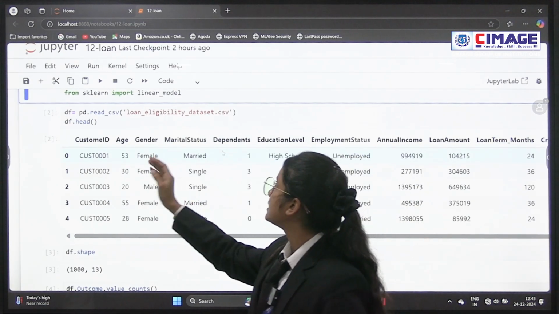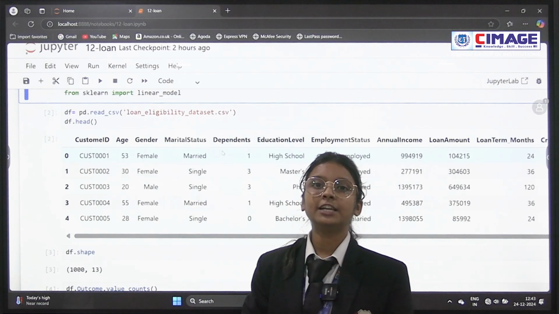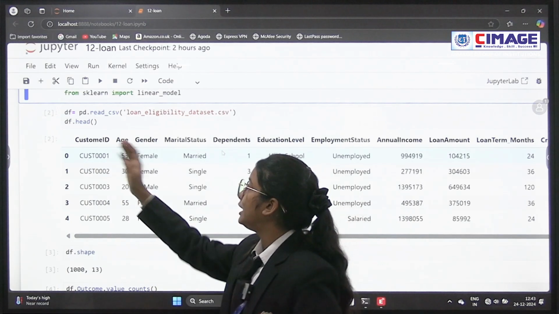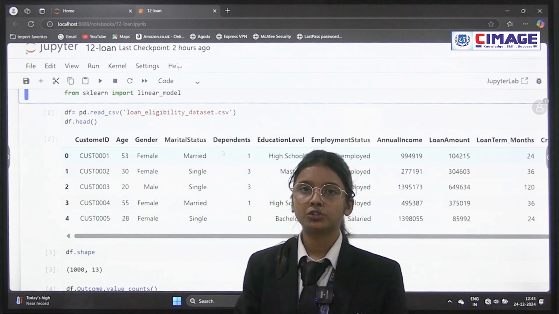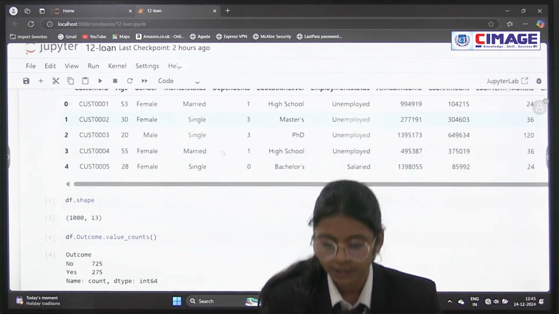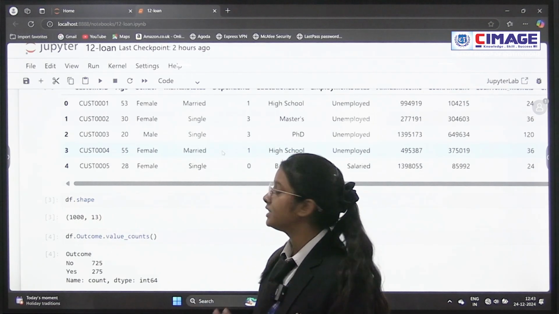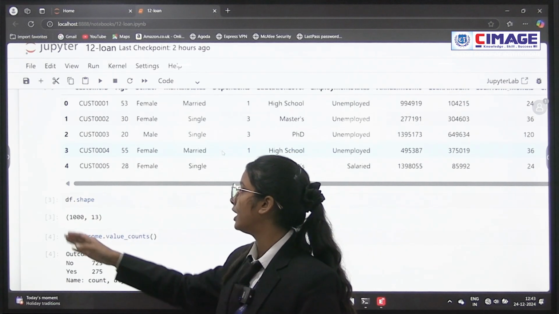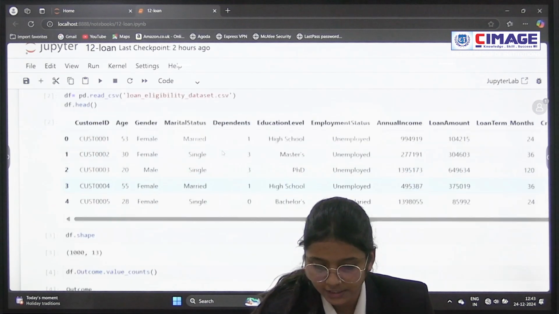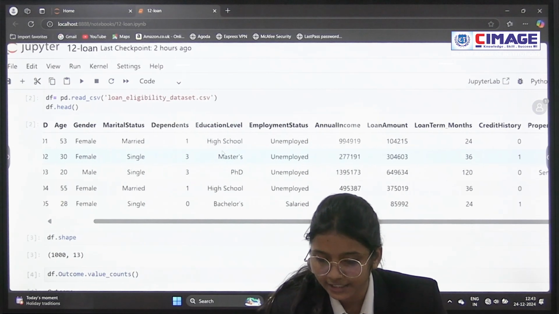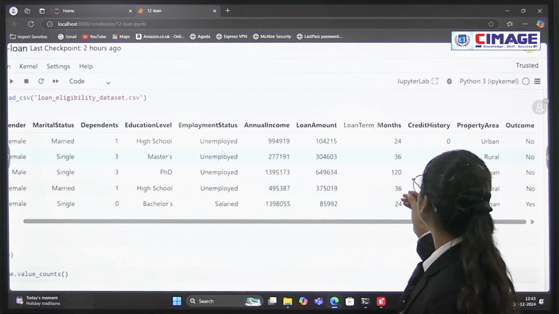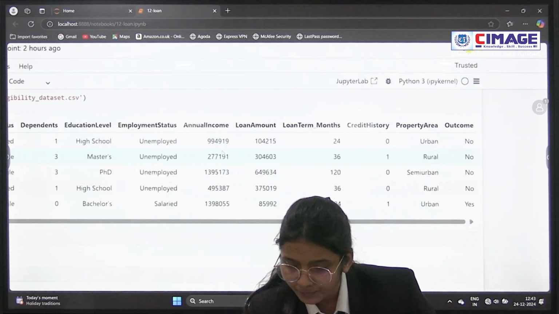Now moving further, here we can see pd.read_csv, which means it reads a CSV file whose name is loan eligibility dataset, and df.head means it shows the first 5 rows to us. And now after that we see df.shape, which means it provides us the number of rows and number of columns. Here the number of rows is 1000 and the number of columns is 13. So we see age, gender, marital status, dependents, educational level, employment status, annual income, loan amount, loan term months, credit history, property area and outcomes.